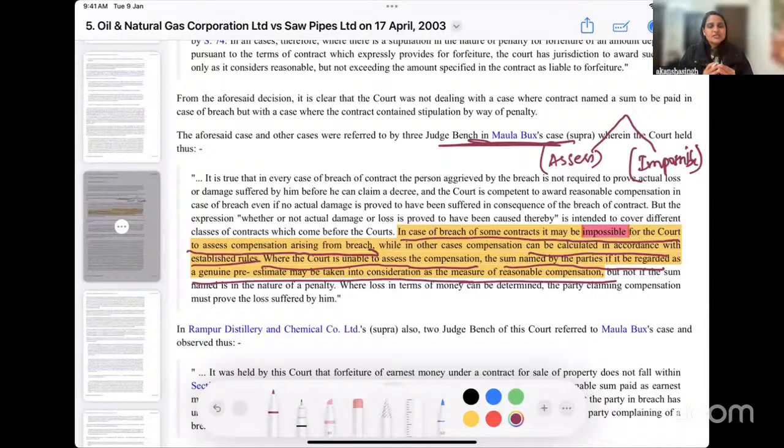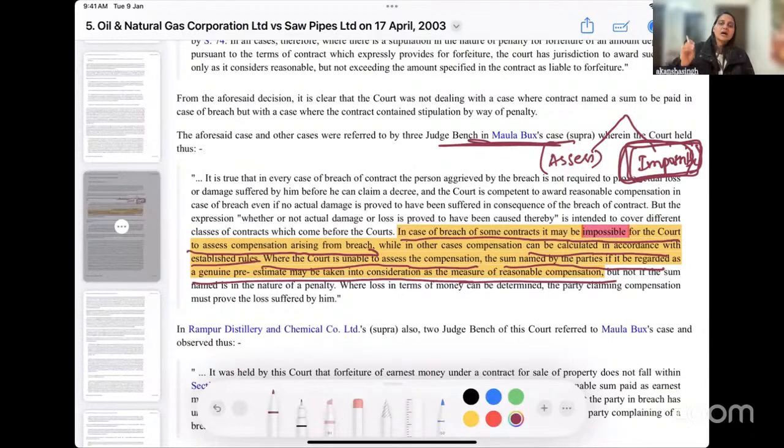So section 74, when it says that actual loss or damage need not be proved, it is basically covering which particular type of breach? This one, the right one, wherein damages are not possible for the court to quantify or for the court to assess. Then in those cases, the court will not ask you to go through the entire process of proving the loss or damage that has happened.